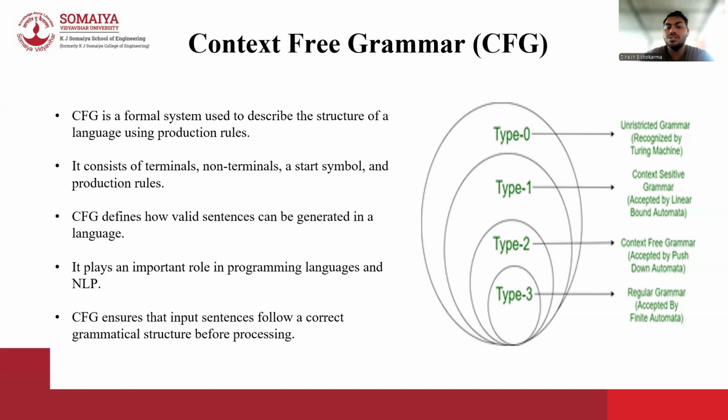The start symbol is the initial point from which the sentence is generated. Production rules define how non-terminals can be converted into terminals. So CFG helps in generating sentences and ensures that the input follows the correct grammatical structure before processing. Because of this, CFG is widely used in both compiler design and natural language processing applications.